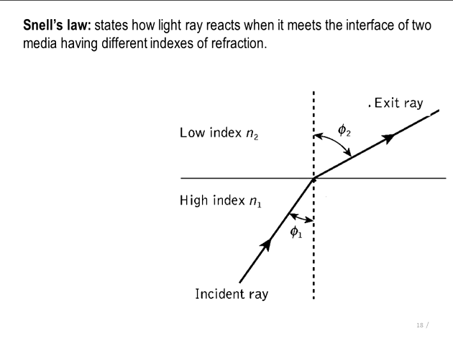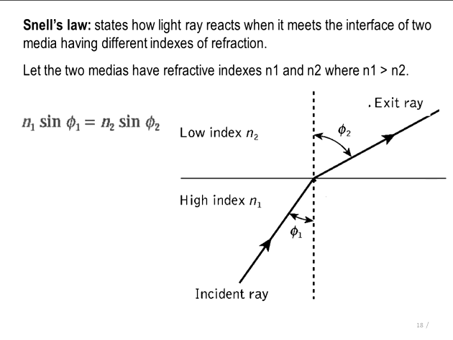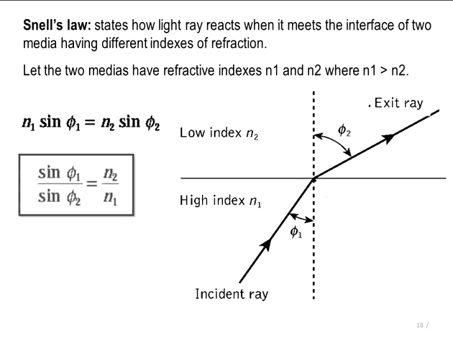It is given by n1 sin phi1 is equal to n2 sin phi2. This equation can also be written as sin phi1 by sin phi2 is equal to n2 by n1.